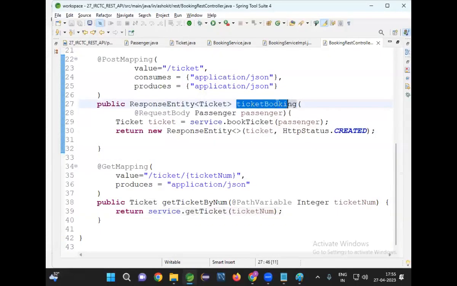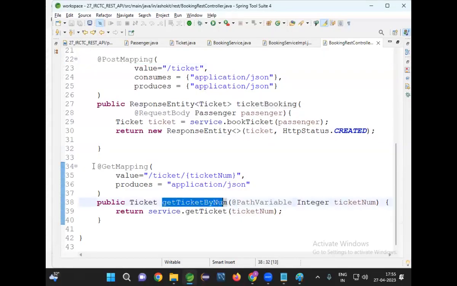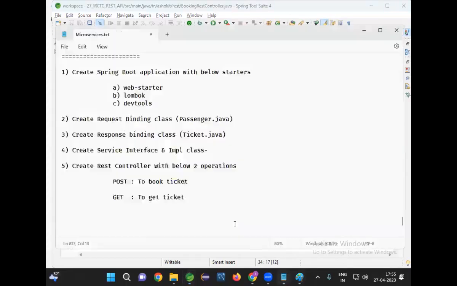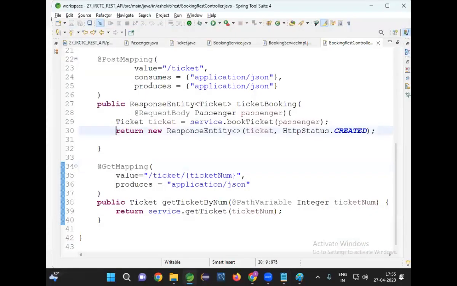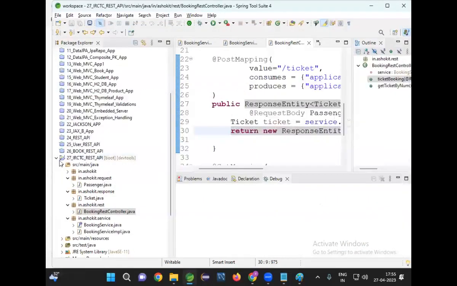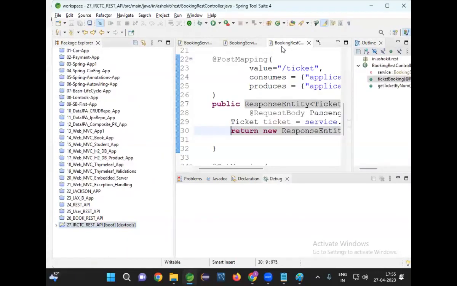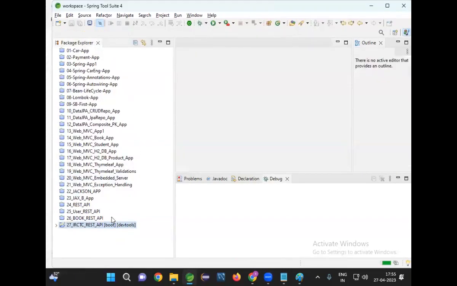Ticket booking method is available. It is mapped to post request, and get ticket by number is available. It is mapped to get request. Okay, my methods are ready. I mean, my operations are ready. Then I need to run the application and test it using Postman. Why am I using Postman? Right, there is no UI because it is a pure REST application. So I need to test it by using Postman.